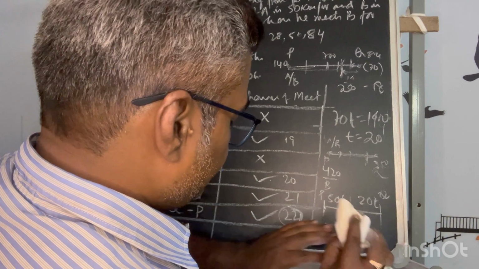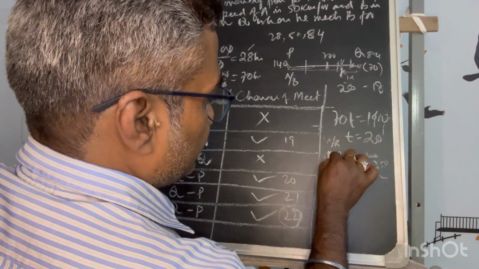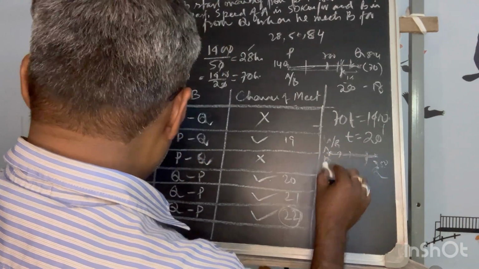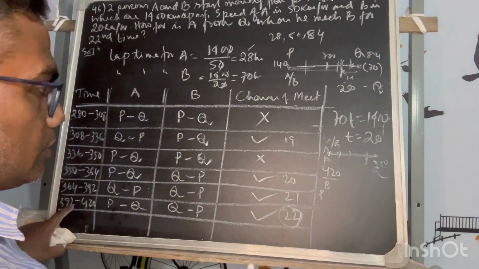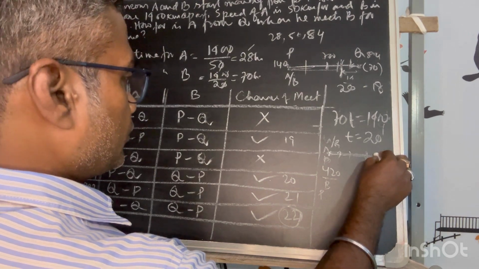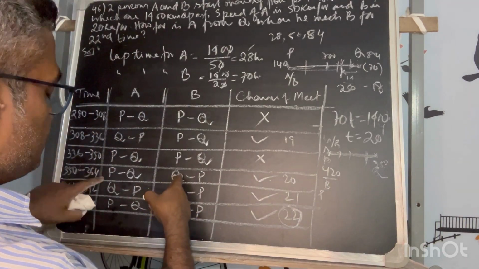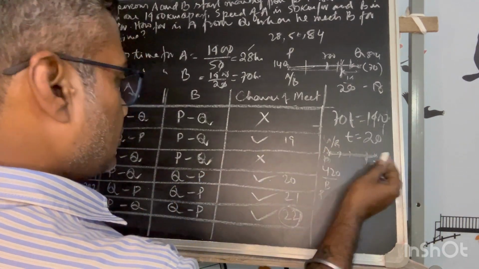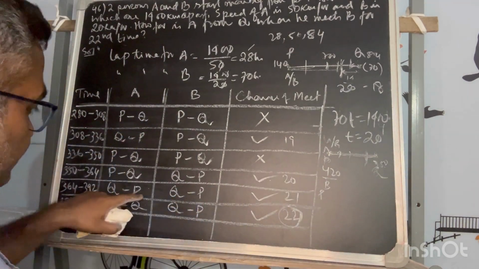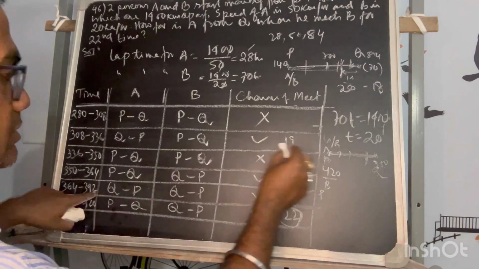Okay, that is the principle, but here one twist is there. A has started from P at what time? 392, and he will reach Q at 420. Okay, but here B is moving from Q to P long back. So by that time, in the prior lap, A has reached where?